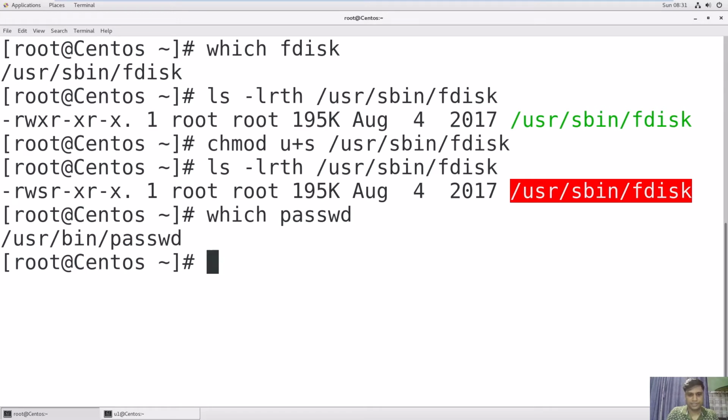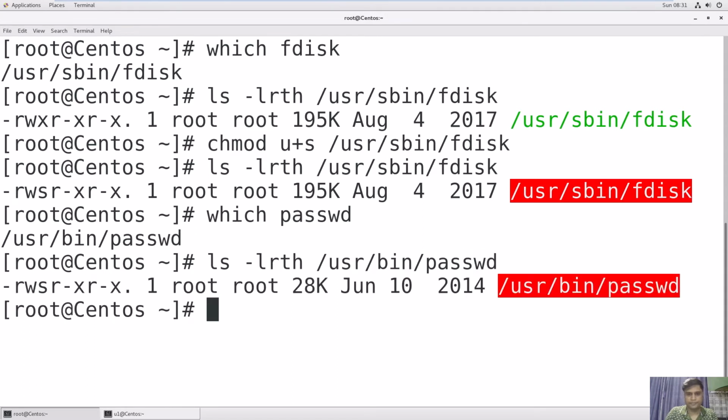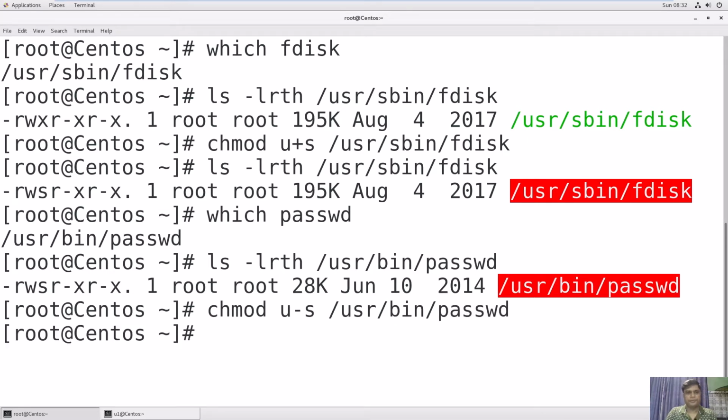Just ls -lrth to check the permission, /usr/bin/passwd, right? See, the setuid bit is applied. Now I will remove it. chmod u-s and then the path /usr/bin/passwd. Check.